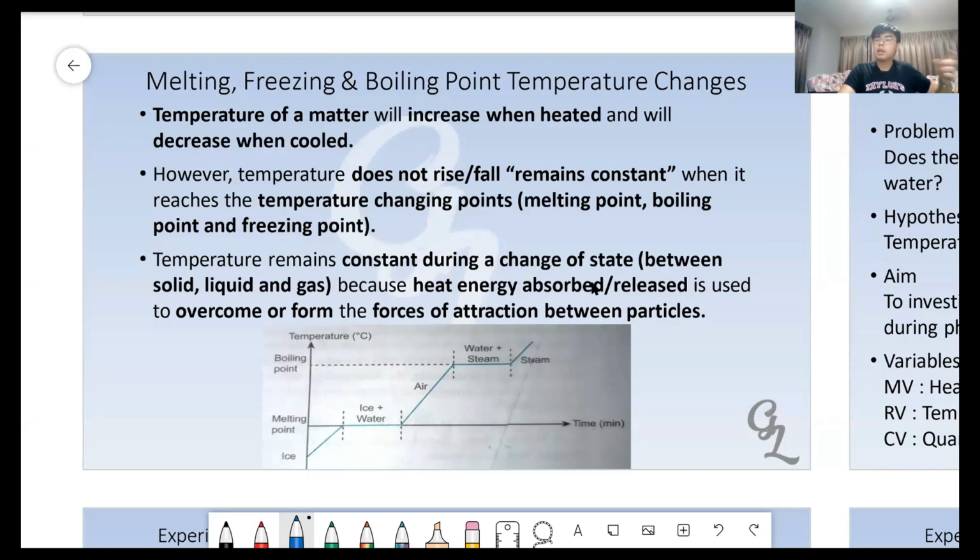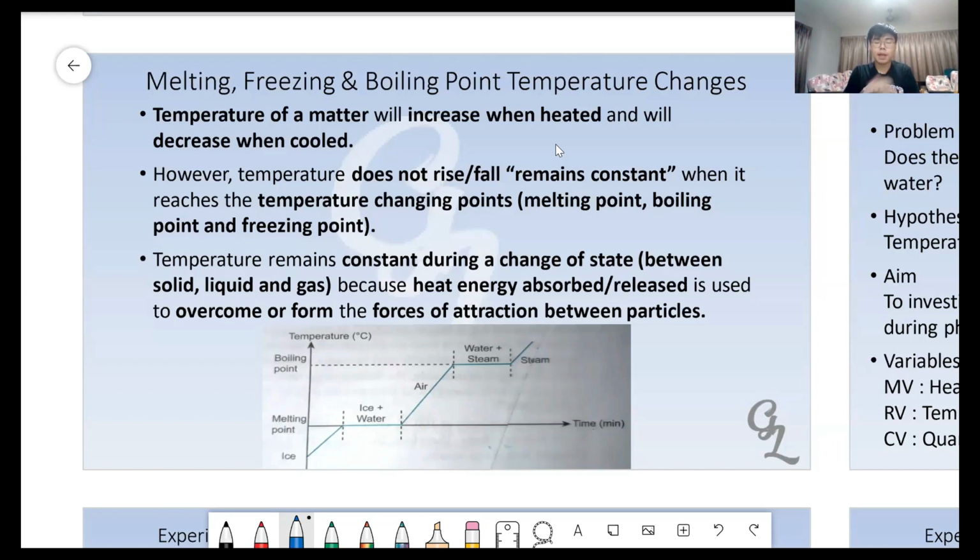Whenever you put the water into the fridge, it will freeze, turn into ice, and that is when the heat is being released. Remember very clearly, yesterday I told you that we never say something absorbs cold. Whenever it freezes, we call it release heat. So when we lose heat, we will also decrease the temperature of that certain thing. But we must know that the temperature doesn't always change the same way.